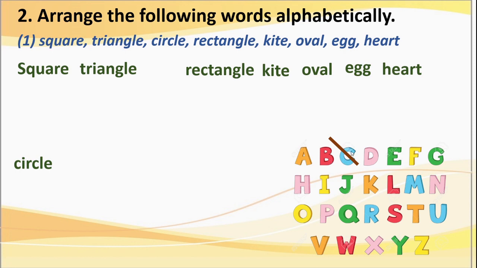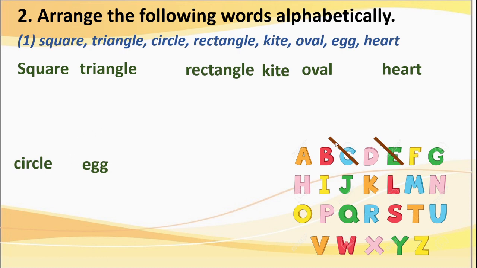Now C, the turn of C is over. Then we will move further. Now D comes. No word begins with D. E. Yes. Here egg begins with E. So we will cut this E and here we will write this egg beside circle. This is the second word.